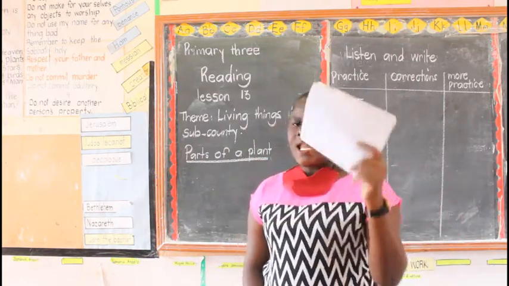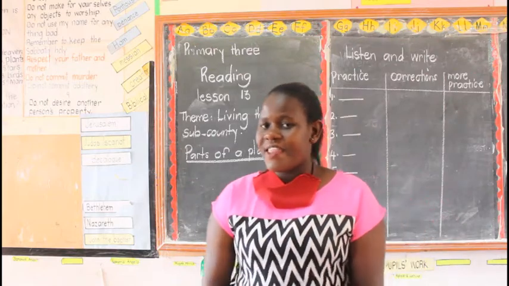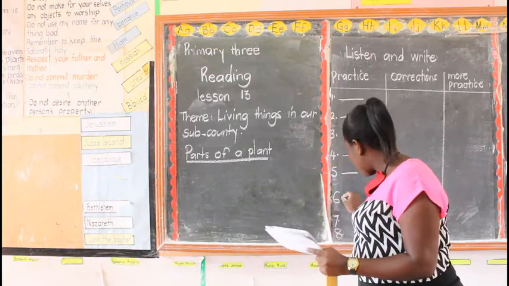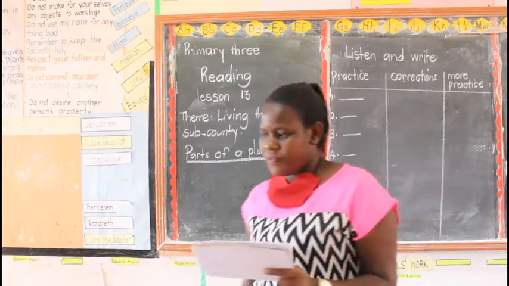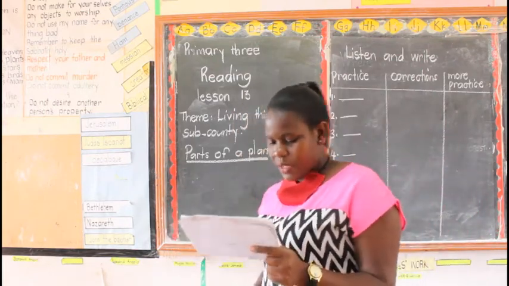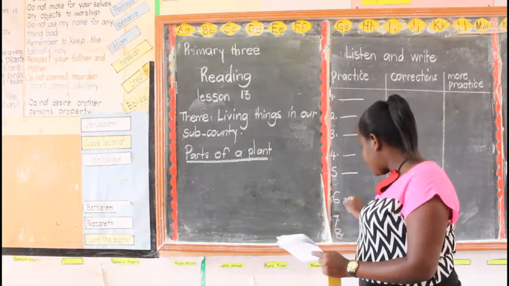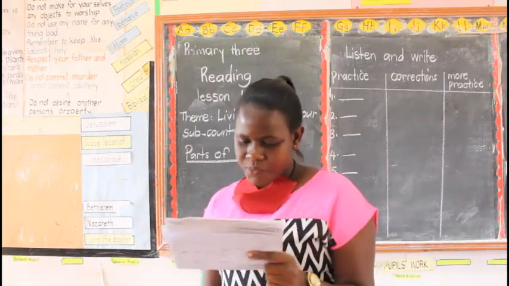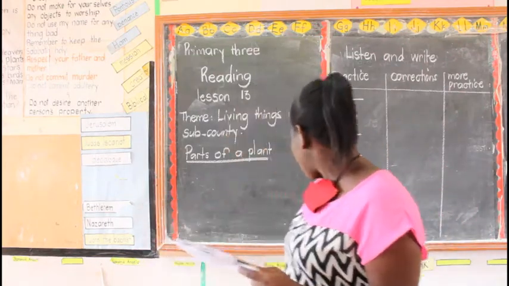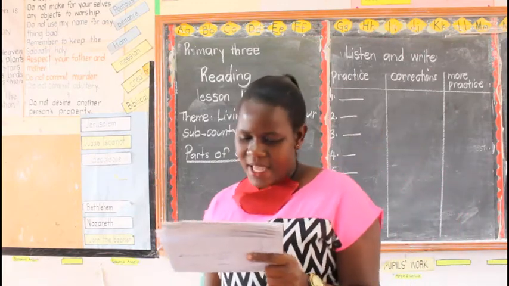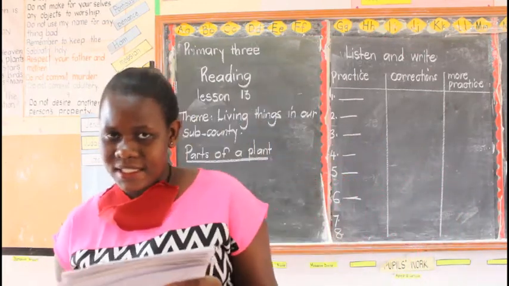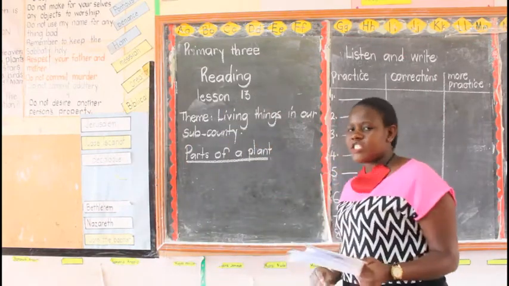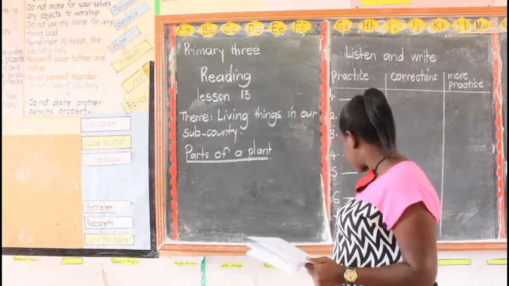Finished? Leaf. The other one was leaves, so you write there leaf. Leaf, the singular of leaves. Are we there? Which number is that one? That is number 6. Next. Read that, write for me the word branches.